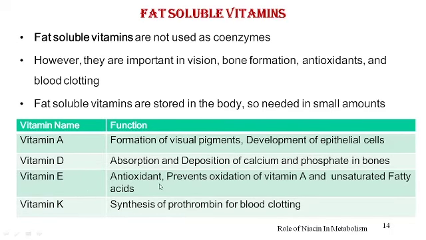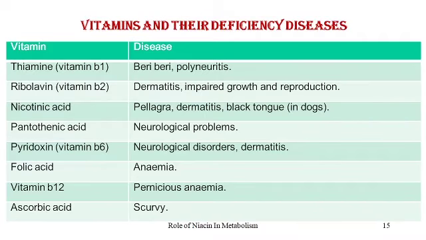Vitamin E is required as an antioxidant. It prevents the oxidation of vitamin A and unsaturated fatty acids. And vitamin K is required for the synthesis of prothrombin, important in blood clotting.